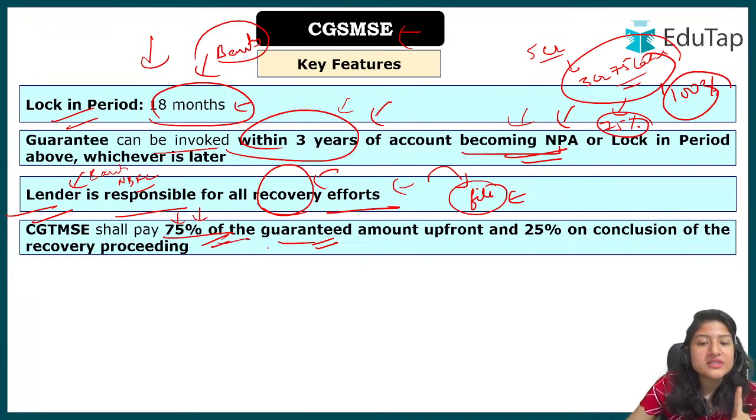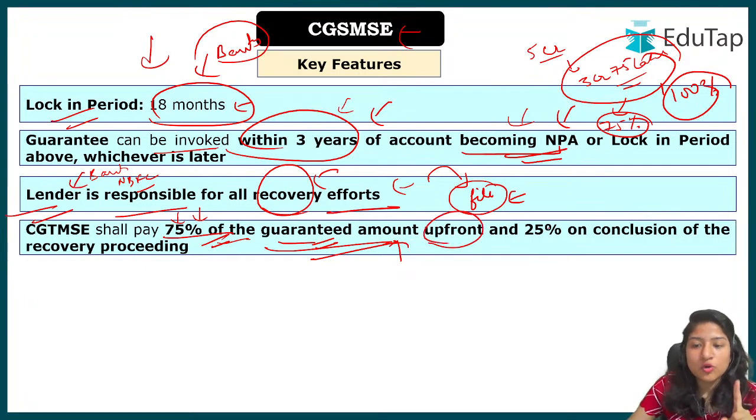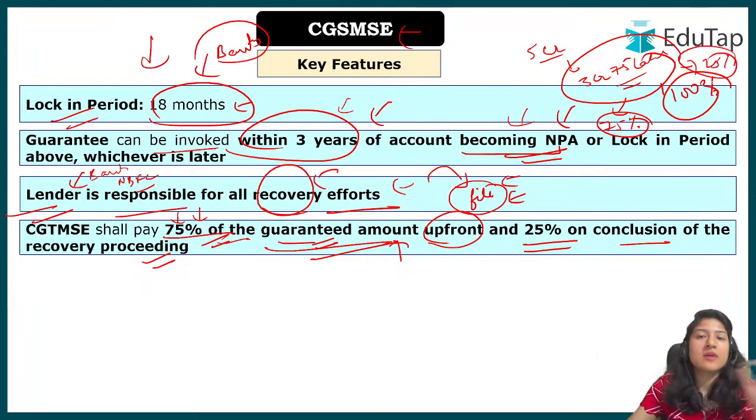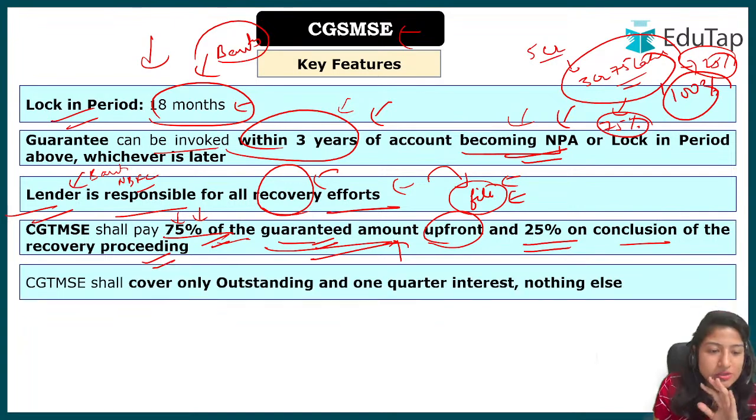So 75% of the guaranteed amount which the government has guaranteed, that will be paid upfront. And 25% on conclusion of the recovery proceeding. When all this legal proceeding concludes, after that the remaining 25% of this particular amount will be given to the bank. I hope there's no confusion. It's very simple to understand.